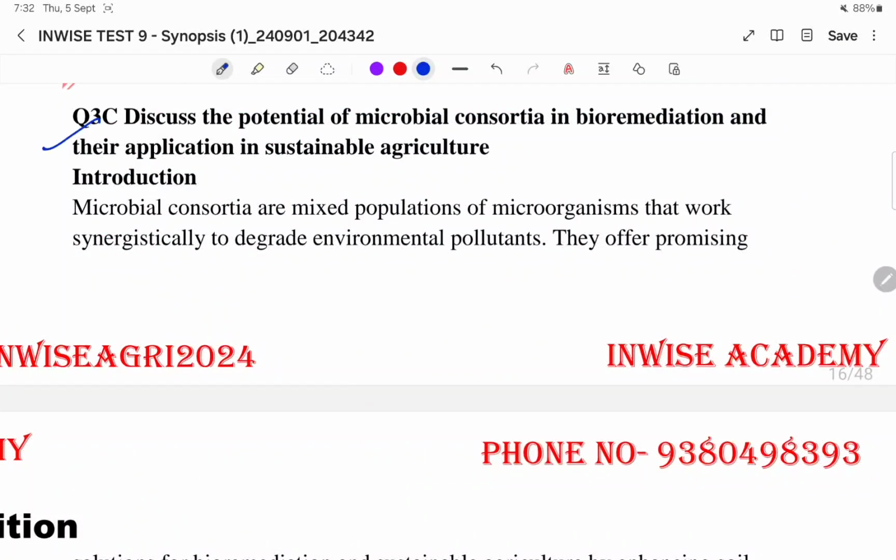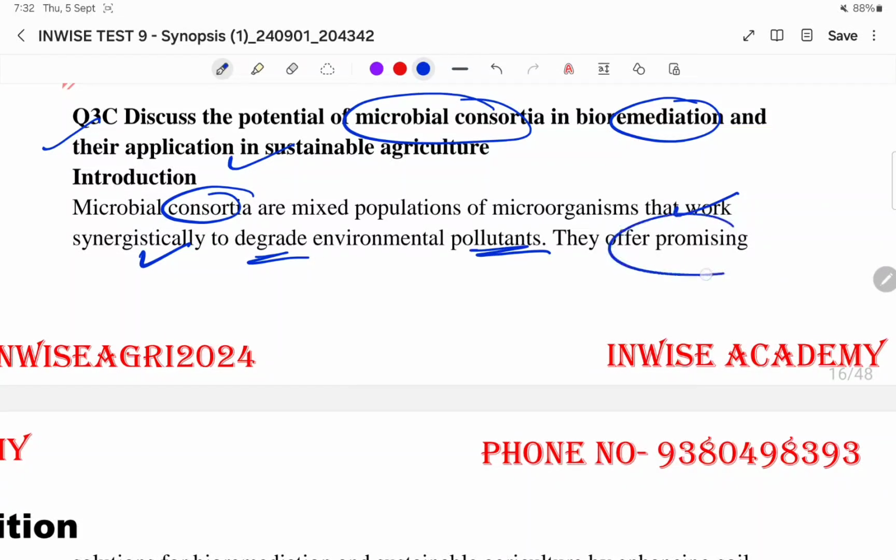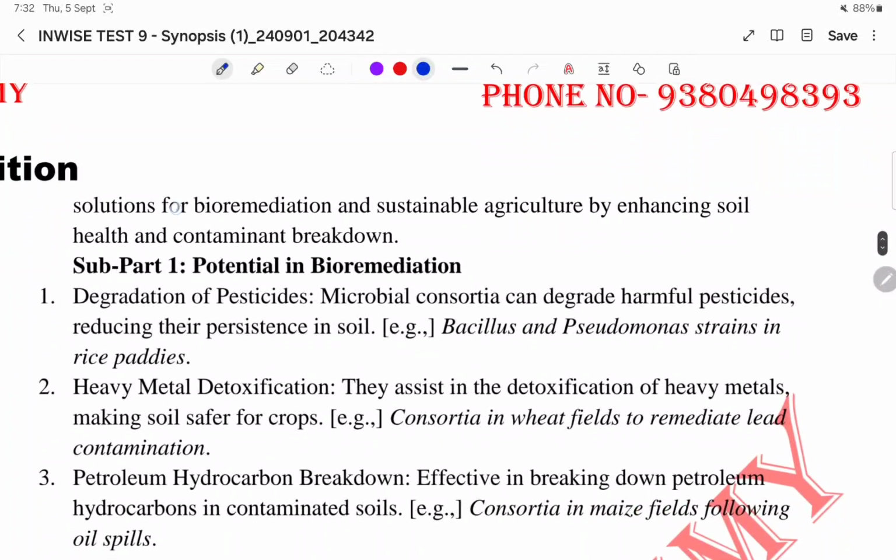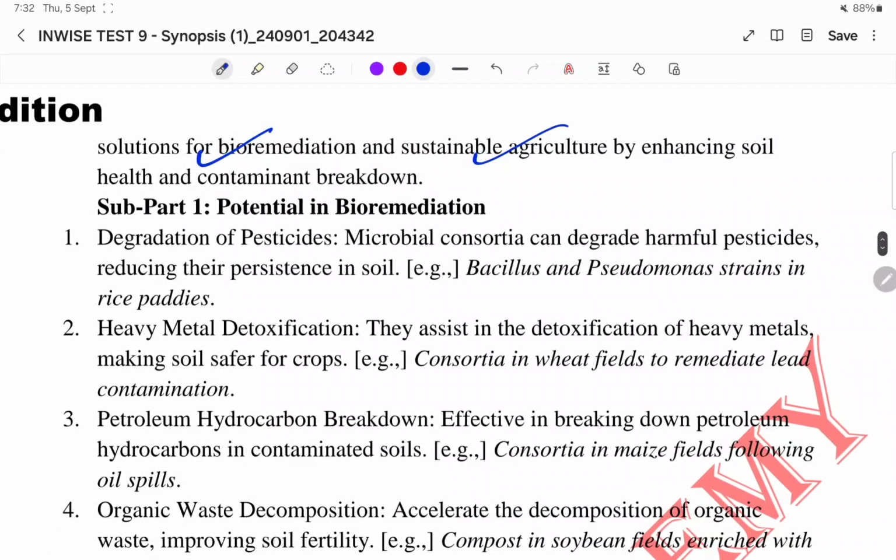Okay, third C: discuss the potential of microbial consortia in bioremediation and their application in sustainable agriculture. Introduction: microbial consortia are mixed populations of microorganisms that work synergistically to degrade environmental pollutants. They offer promising solutions for bioremediation and sustainable agriculture by enhancing soil health and contaminant breakdown. So first subpart, what is the potential of bioremediation?